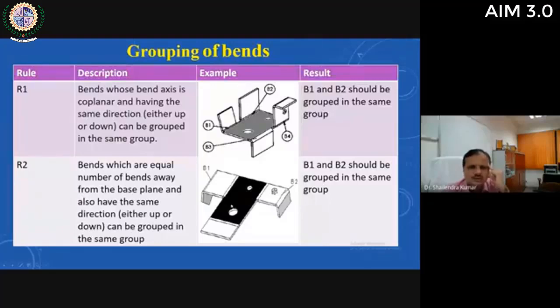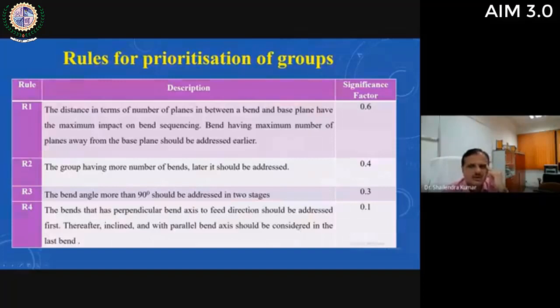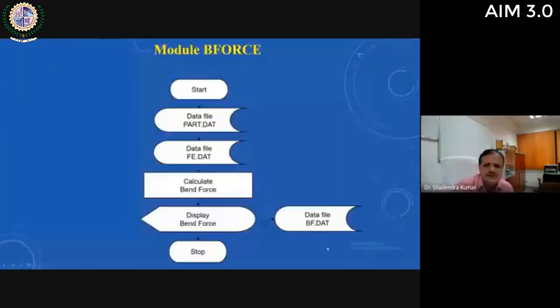Similarly, there are some other rules, and then groups are prioritized, and we have to give a weightage factor for each rule. If this is the most important rule, that the distance in terms of number of planes between a band and the base plane has the maximum impact on band sequencing, a band having the maximum number of planes away from the base plane should be addressed early. So 0.6 weightage is given to this rule. There are so many rules, and different weightages are given to the different rules.